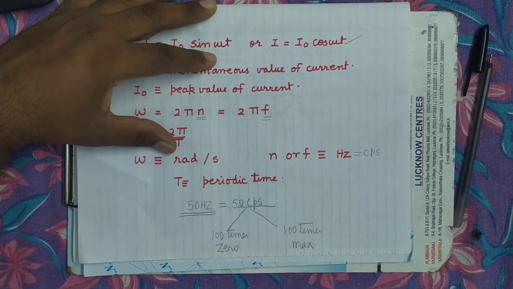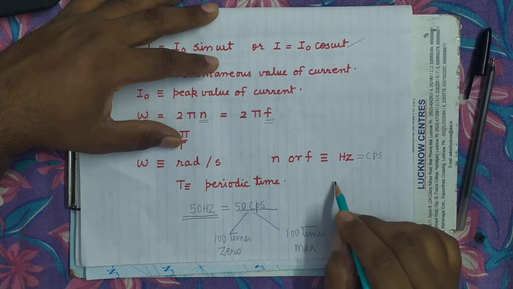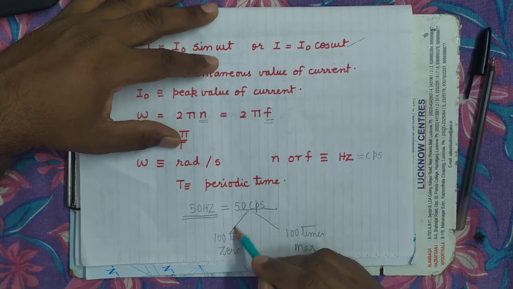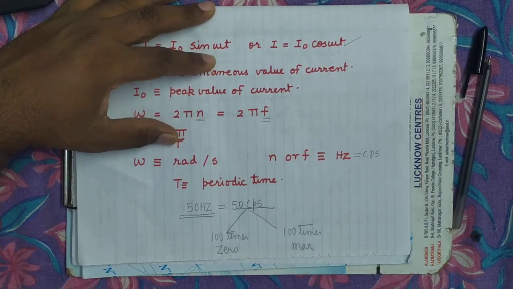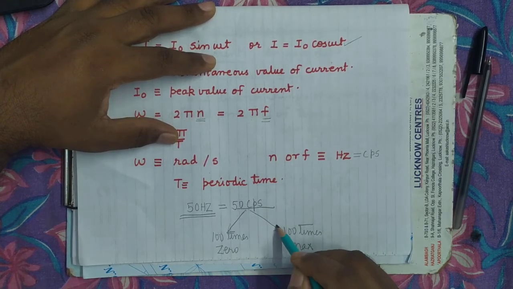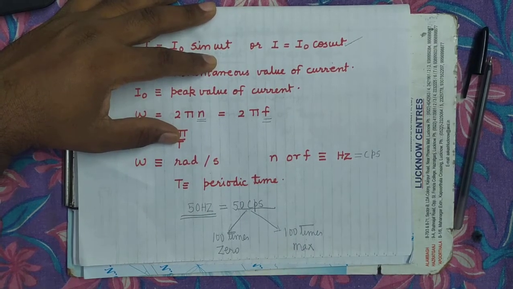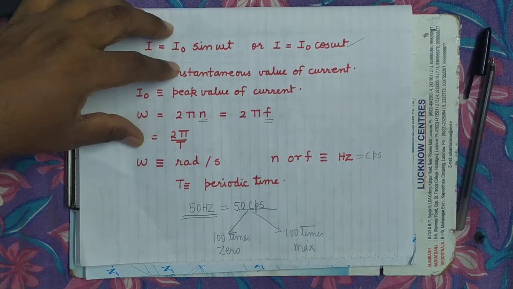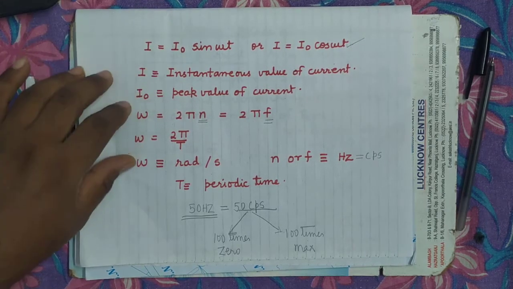It's clear? Here comes our persistence of vision. When you connect an electric bulb, when the current is 0 the bulb should not glow, while at the maximum it should glow with maximum brightness, but it is continuously glowing. Why? Because our persistence of vision does not allow us to differentiate in between, because these timings are very small.